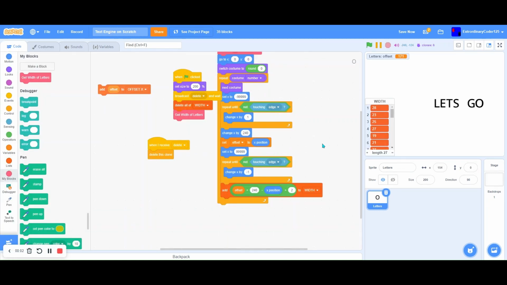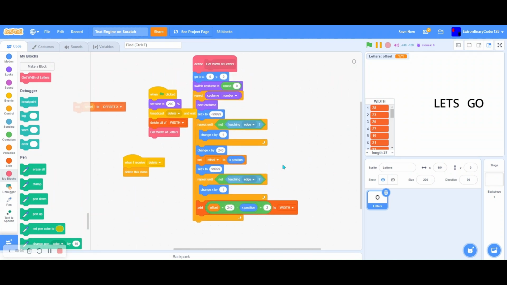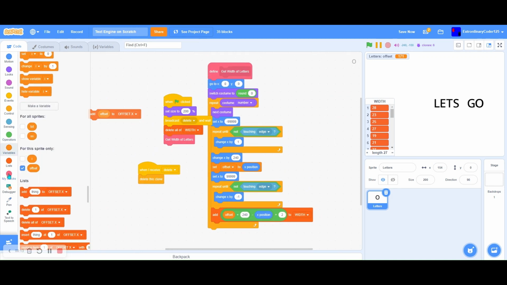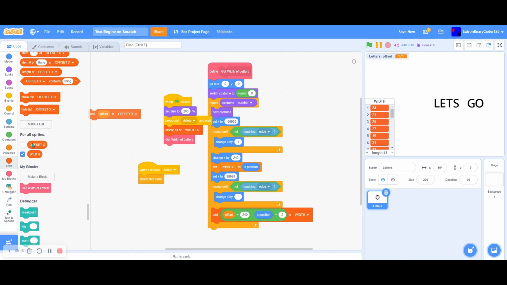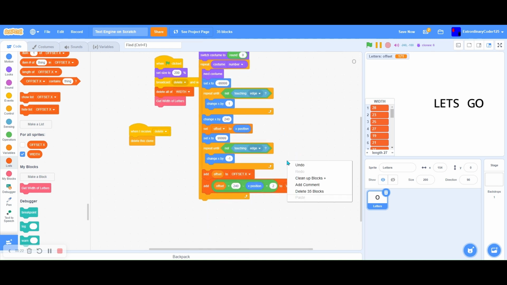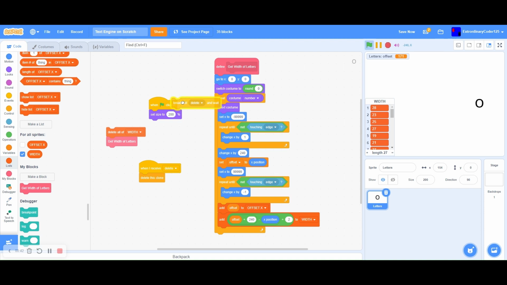Okay, I basically checked out a few things, experimented for like an hour. First thing, make a new list called offset X. And then we're going to add offset to offset X. We don't really need the, I forgot what it's called, I think it was called costume. But we don't need that anymore since we already have this. Basically, oh yeah, make delete too, because delete will delete all our clones.